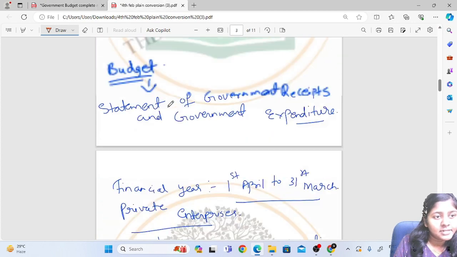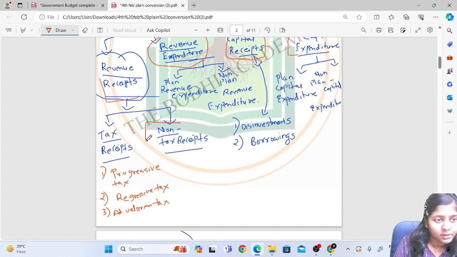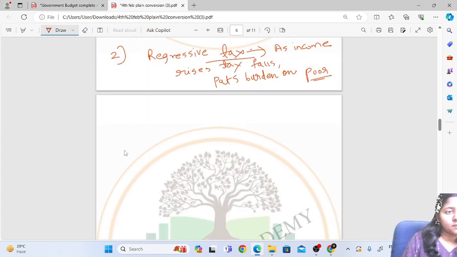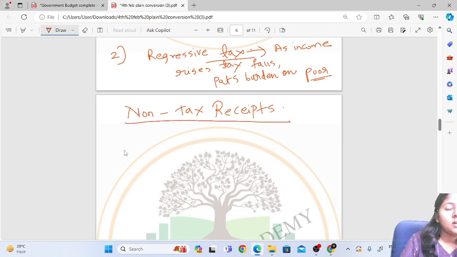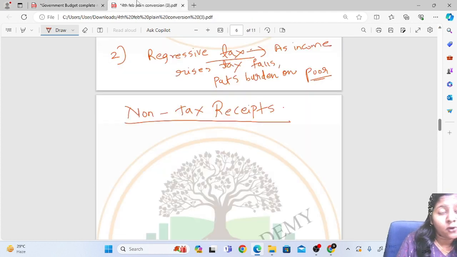After this, let's come to non-tax receipts. Non-tax receipts are the different types of non-tax sources for the government, and this includes your fees.